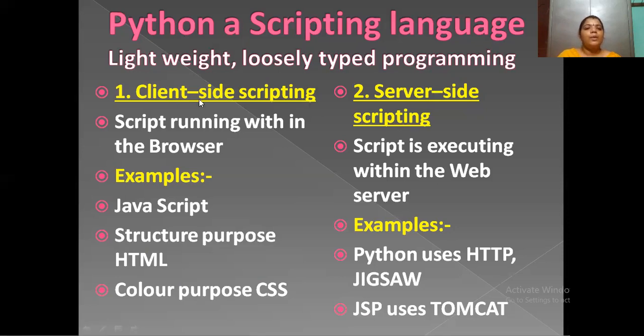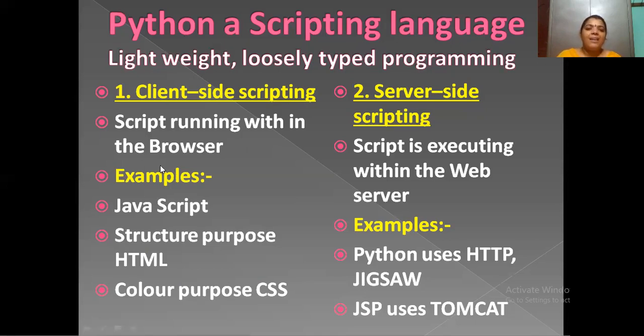So coming to client-side scripting, the execution of a program or script runs within the browser. The execution of the program on the client side is undergone in the browser. So within the browser only, the programs or scripting is done.